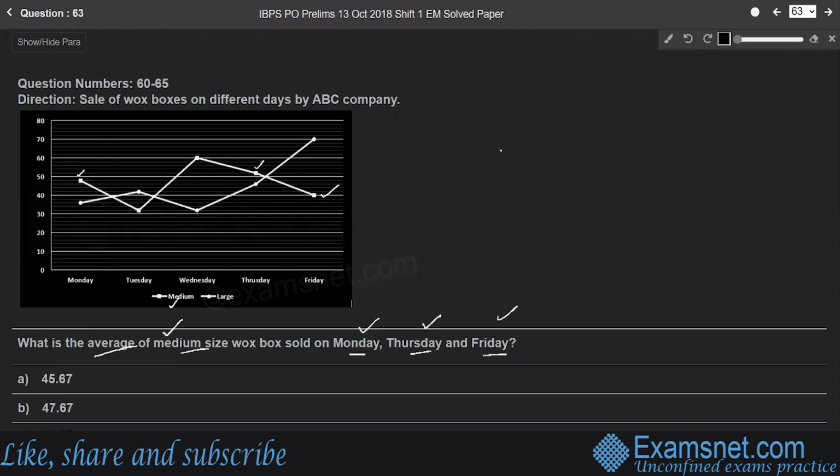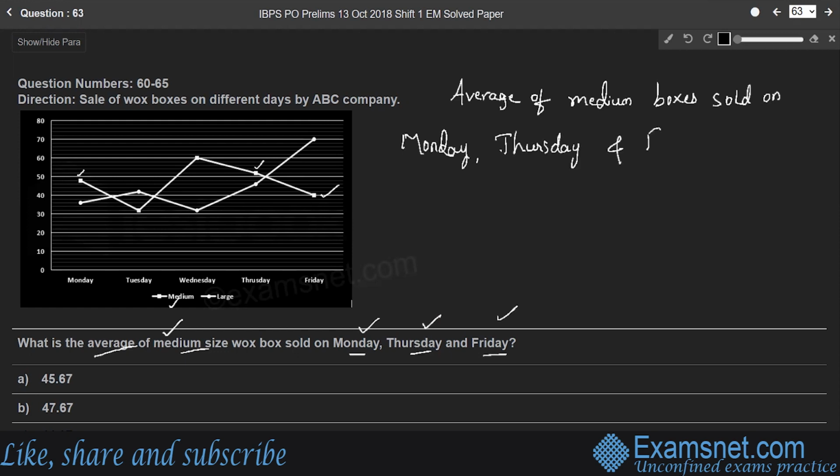Monday, Thursday, and Friday. Therefore, average of medium boxes sold on Monday, Thursday, and Friday is equal to, so on Monday, 48 medium boxes were sold, plus on Thursday, 52 boxes were sold, and on Friday, 40 boxes were sold, right?